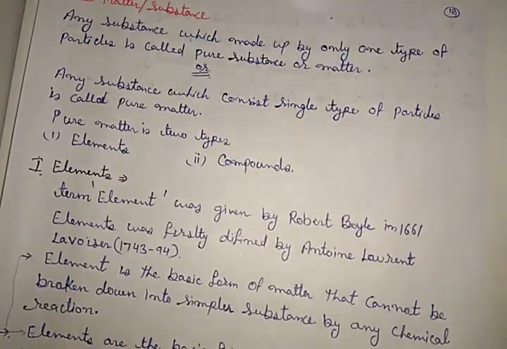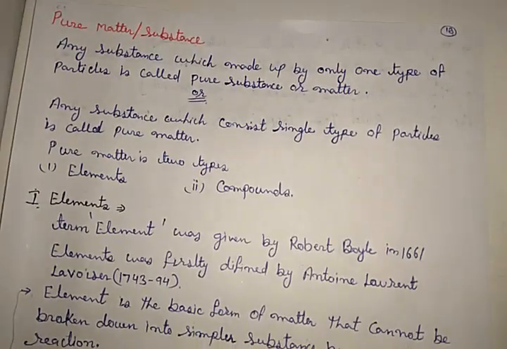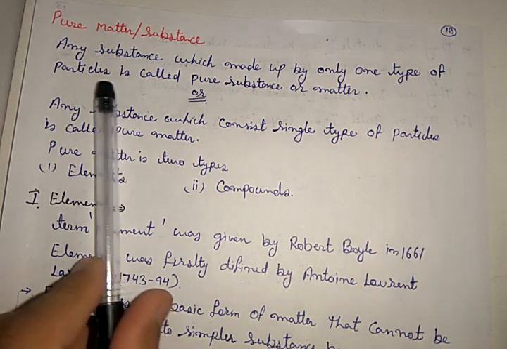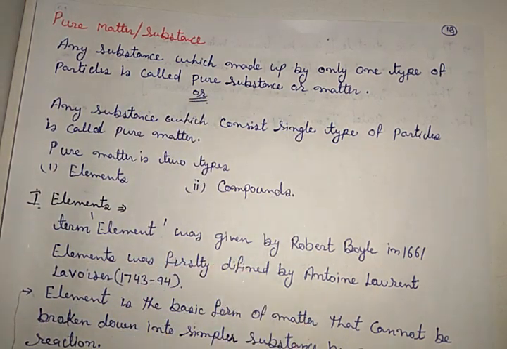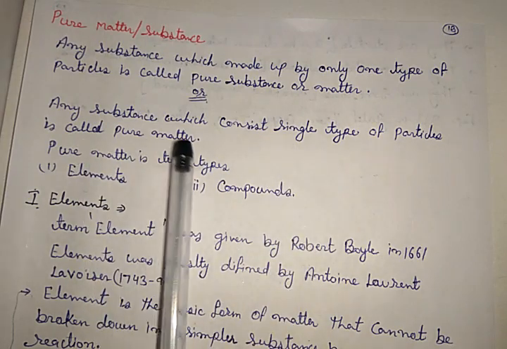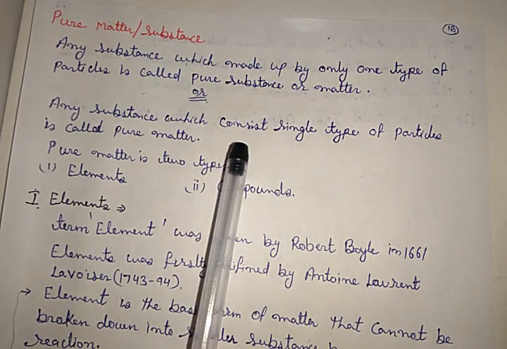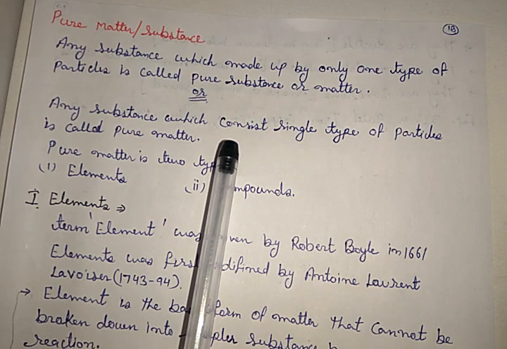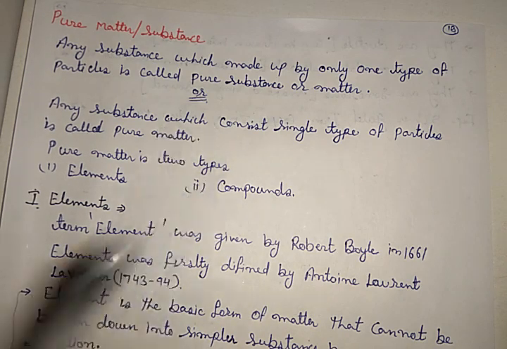Now after that, let me start the next topic, which is pure substance or pure matter. What is pure substance or pure matter? Any substance or matter which is made up of only one type of particles is called a pure substance. Or we can also say that any substance which consists of a single type of particle, that means it has only one type of particles, we call pure substance.